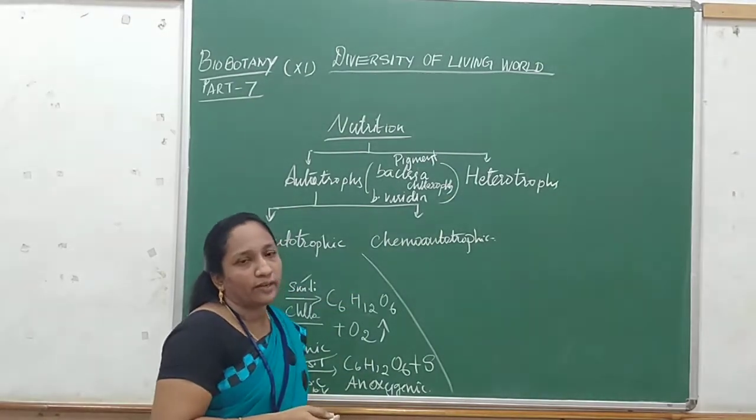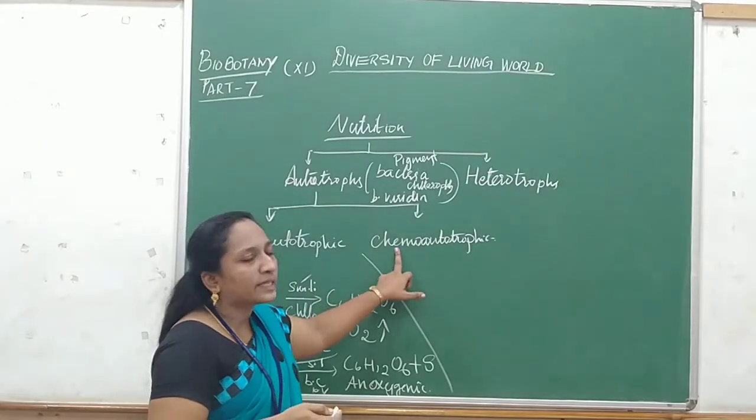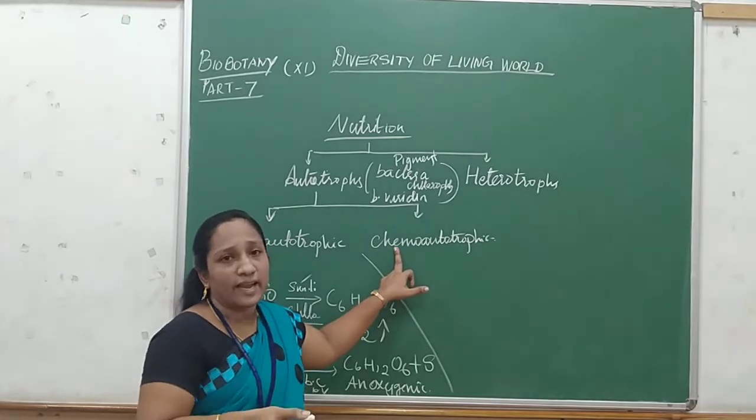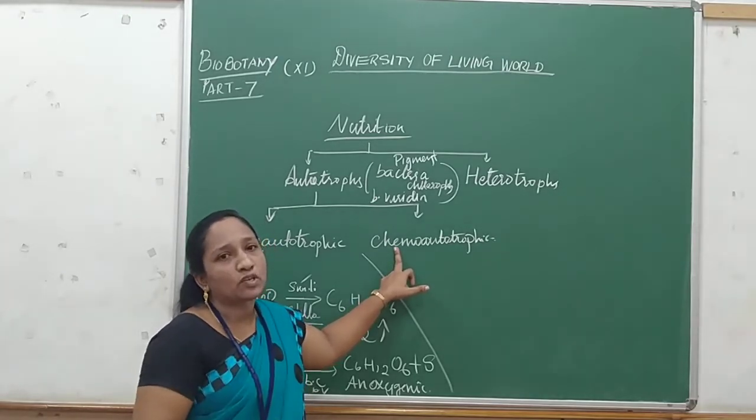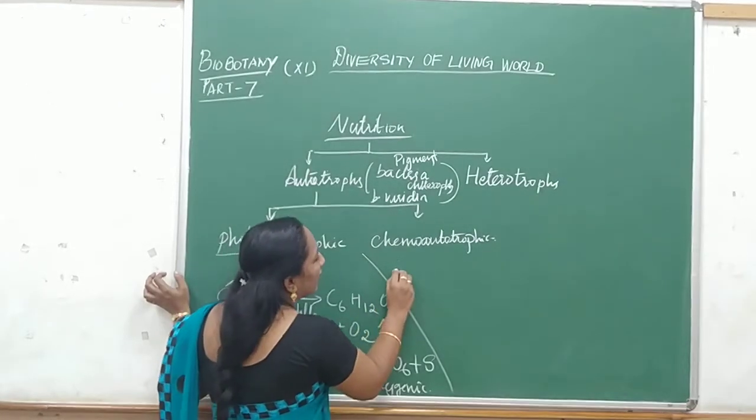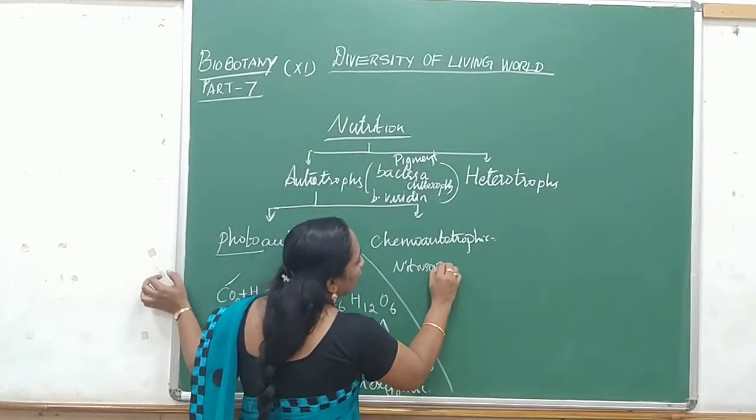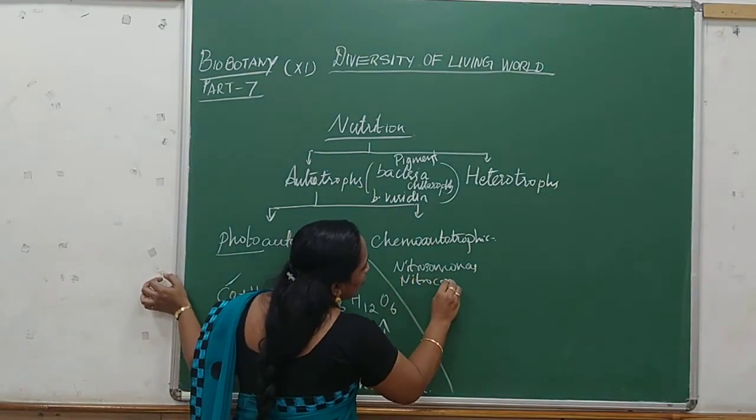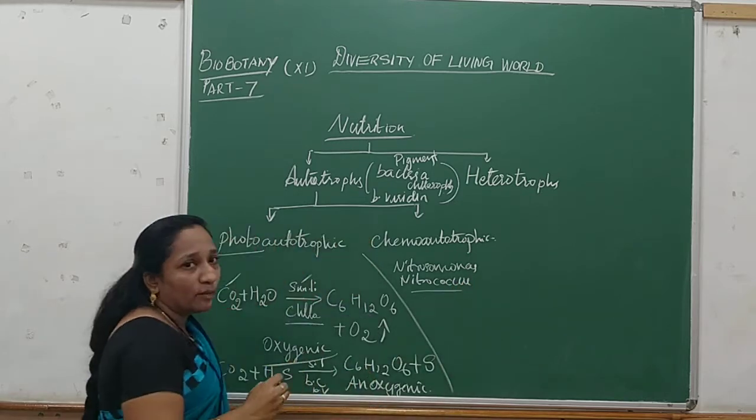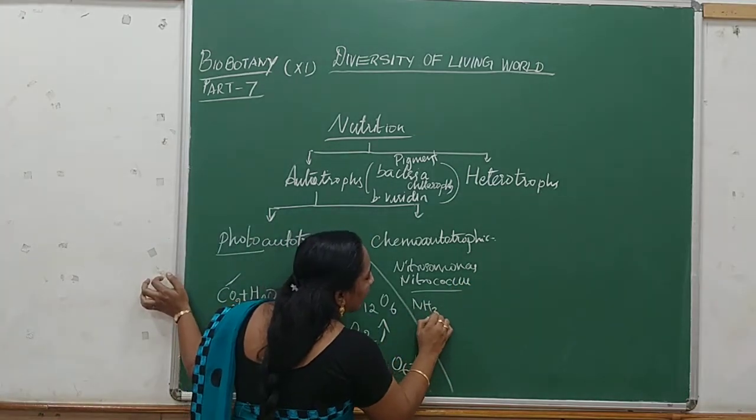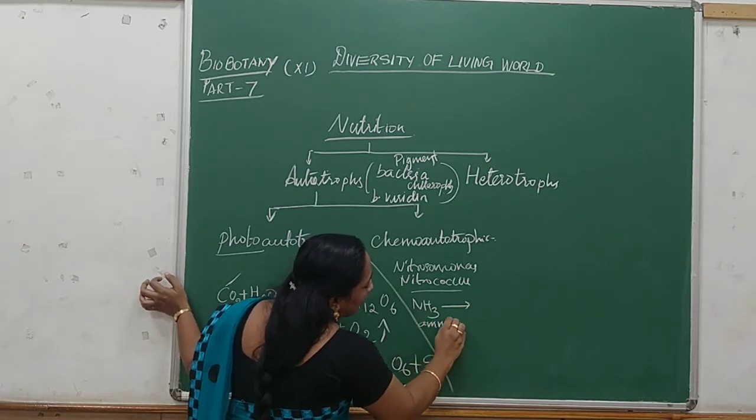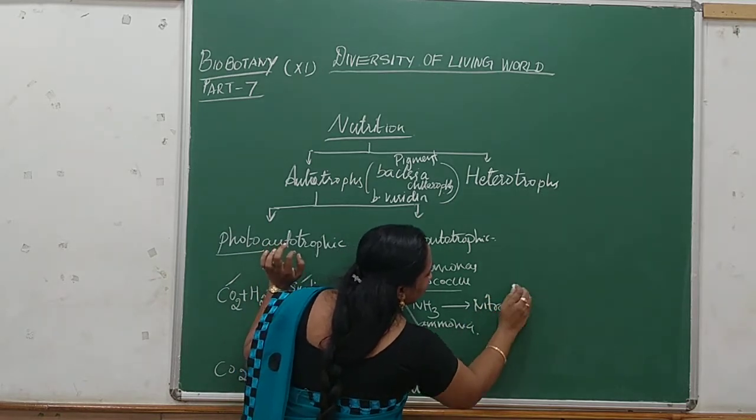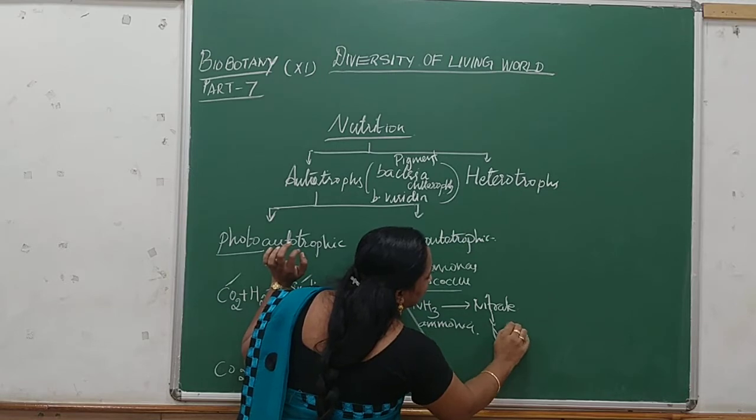In chemoautotrophic nutrition, chemo means chemical reactions. Some chemical reactions take place, and by means of these chemical reactions energy is produced. That energy is used by the bacteria. For example, Nitrosomonas and Nitrococcus are bacteria which convert ammonia, NH3, into nitrite and nitrite into nitrate.